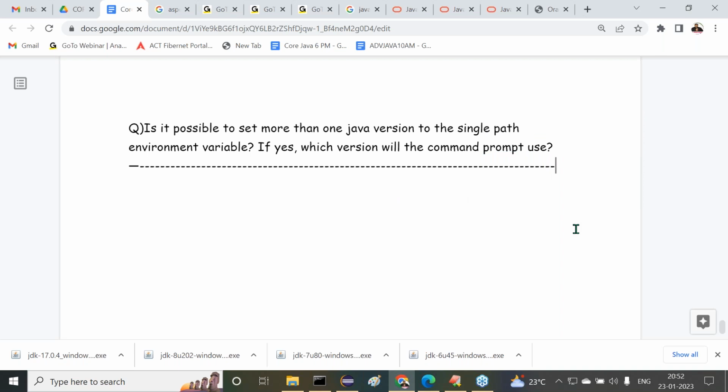Come on, guys. What is my question here? Is it possible to set more than one Java version to the single path environment variable? If you say yes, almost the answer is yes only. That's why I'm giving the next continuation question: if yes, then which version will come in the command prompt to use?